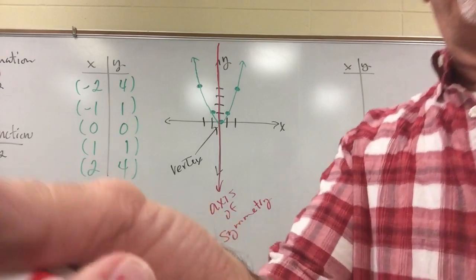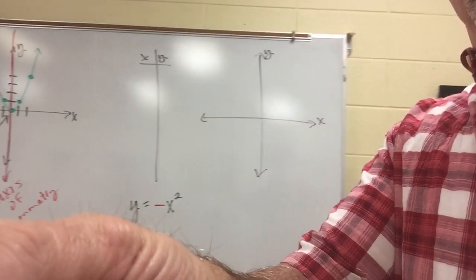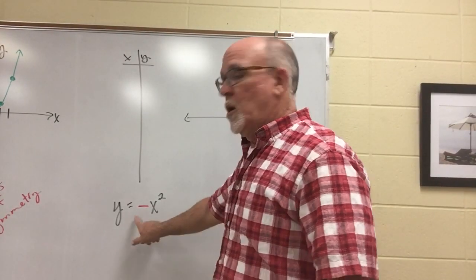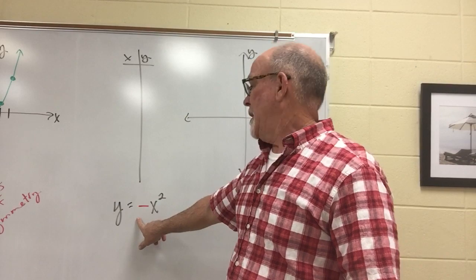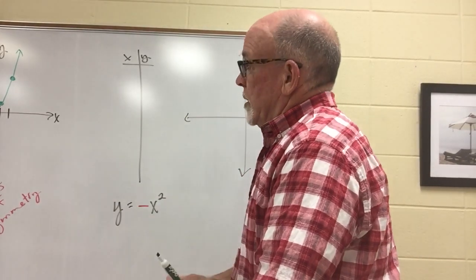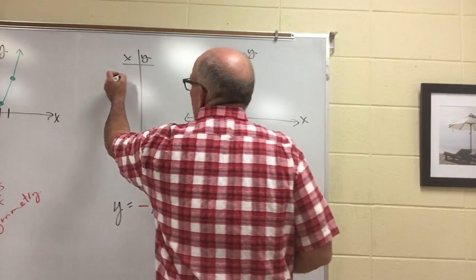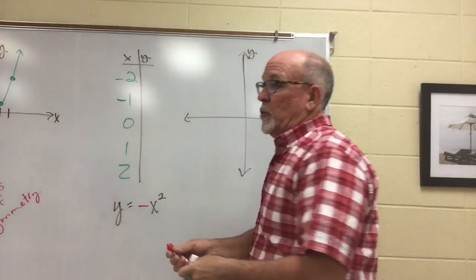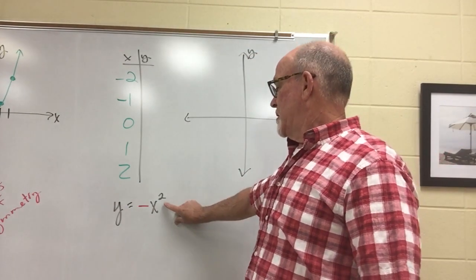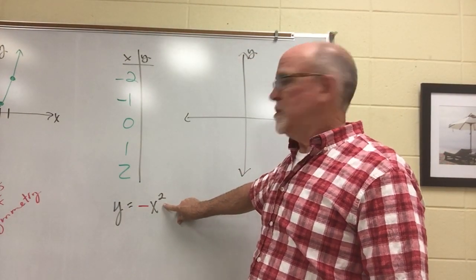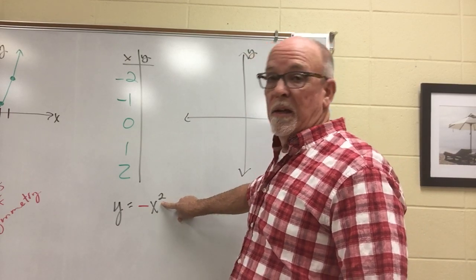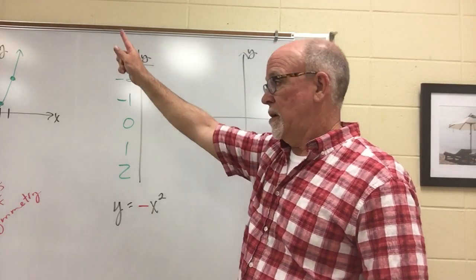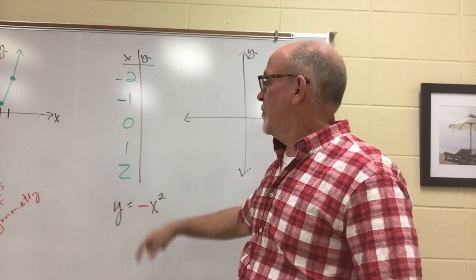I'm going to scoot our camera over. And now we're going to do, if you can see down here at the bottom, y equals -x squared. So we're going to take the same x values centered around the origin. You're going to say, well, how is this going to be different? Order of operations says you must do the exponents first, so we will square, and then we will make them negative.